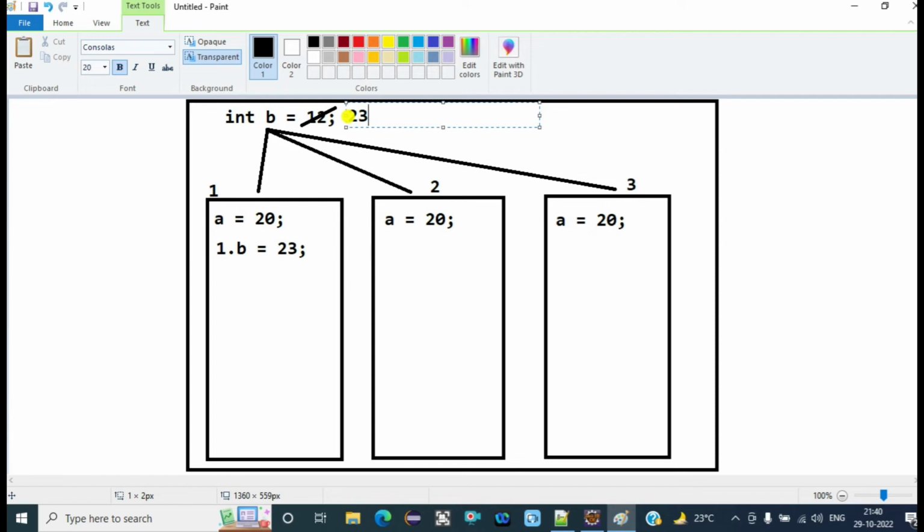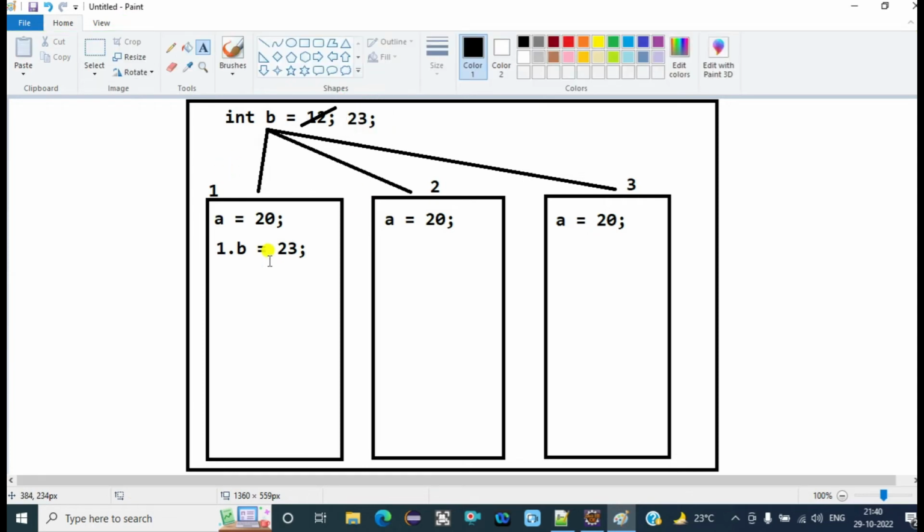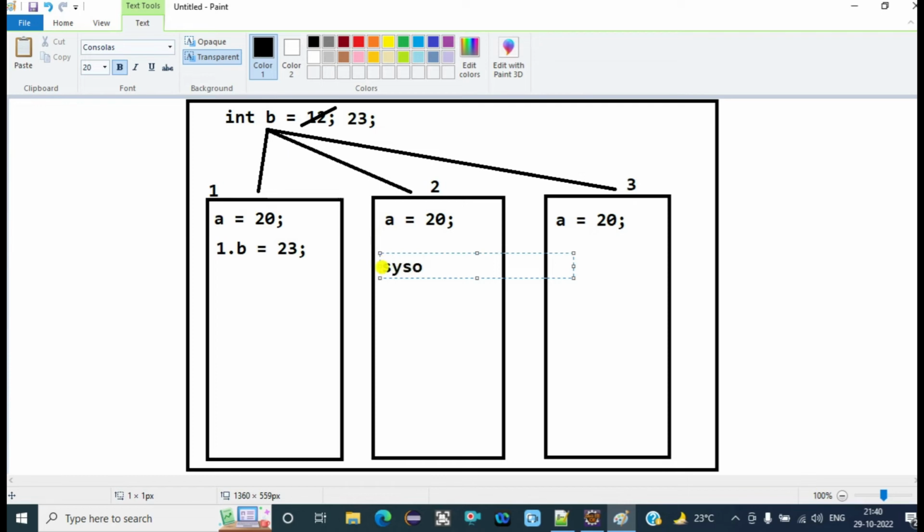Once the value is updated by any object, suppose object 1 updated the value of b to 23, now object 2 tries to display on the console 2.b. It will again call that b variable which is at class level.